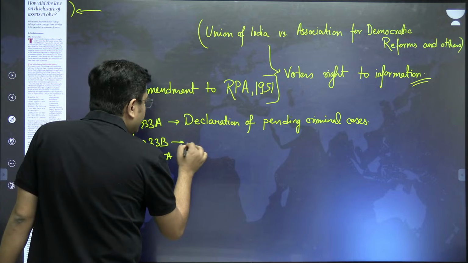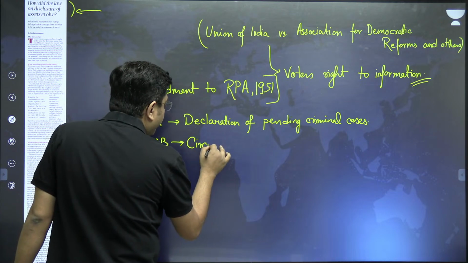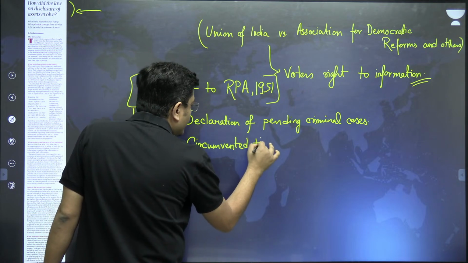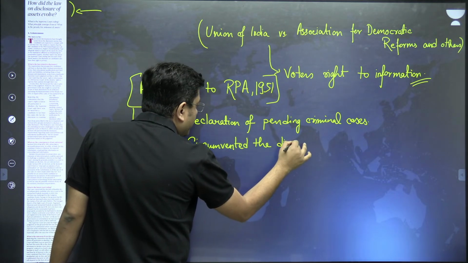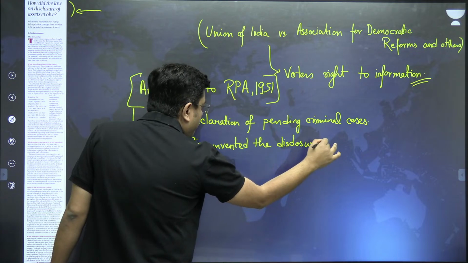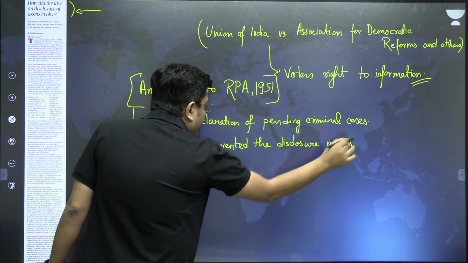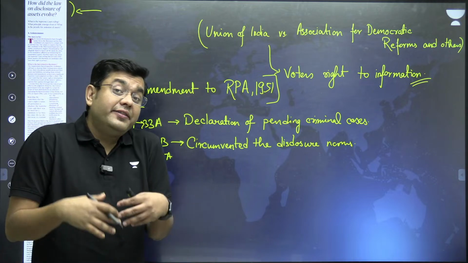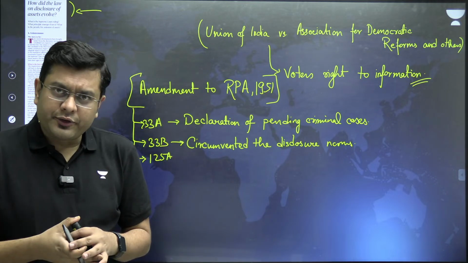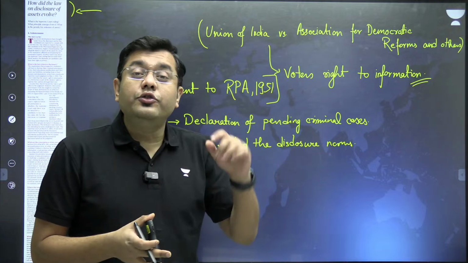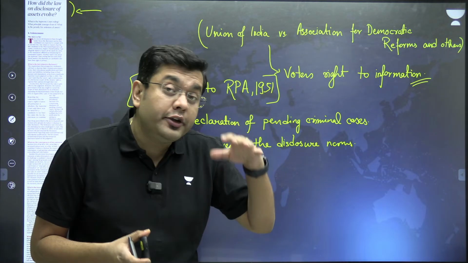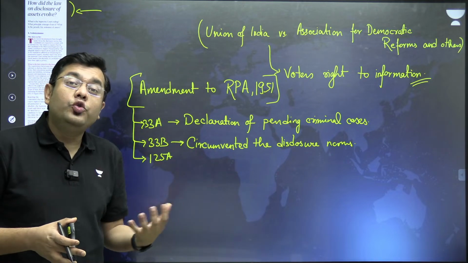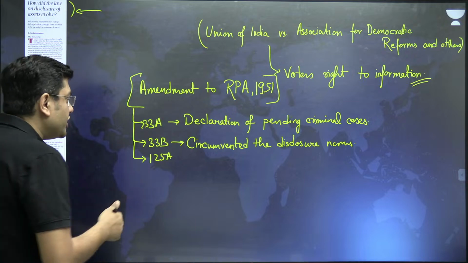So it circumvented the disclosure norms. Then 125A talked about the fact that if you are issuing that disclosure and that disclosure is not correct, that disclosure is false, then falsifying of information can lead to initiation of criminal charges.